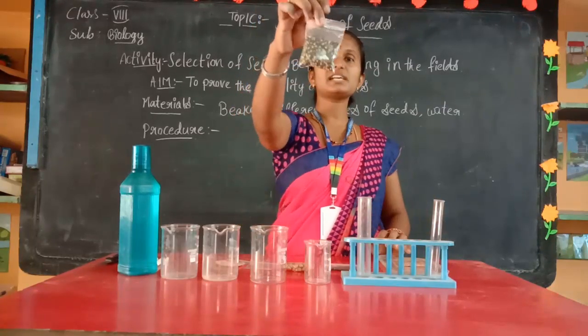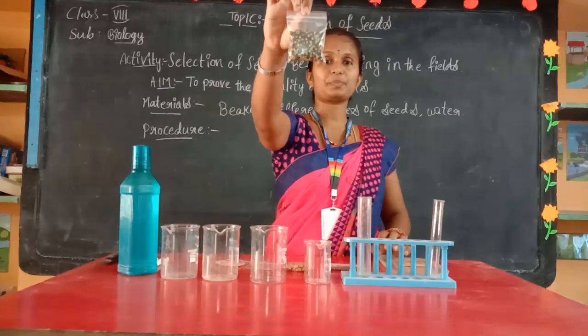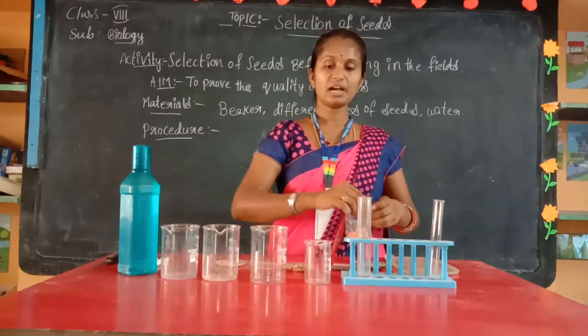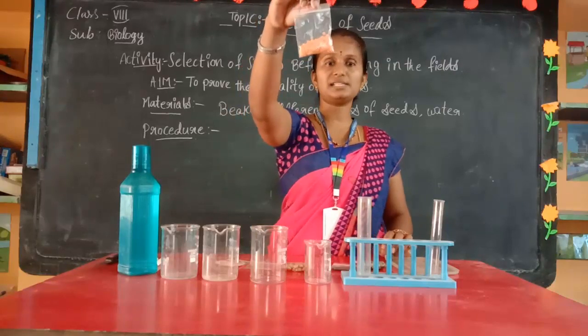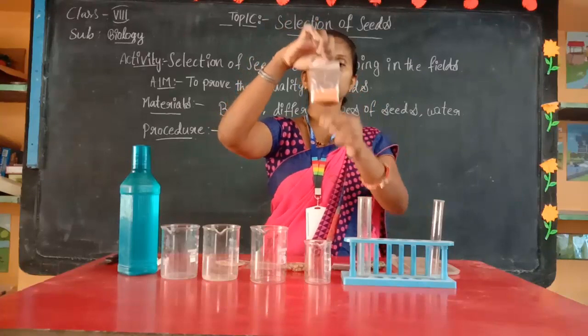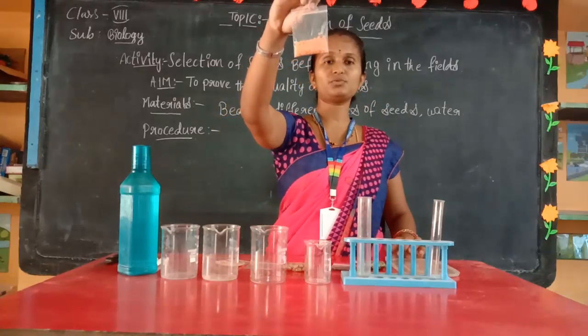And next, these are some seeds of the green gram. These are the pulses group. And next, some dal seeds. This is red dal. Okay, and we will use dal for pongal purpose.